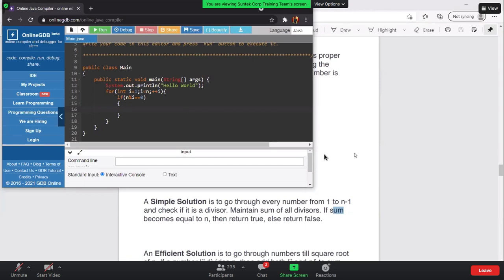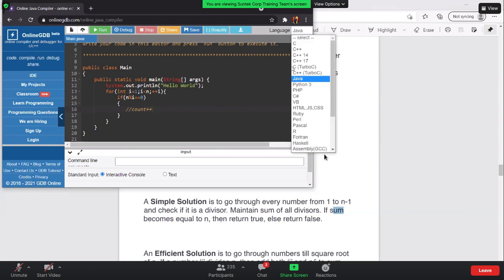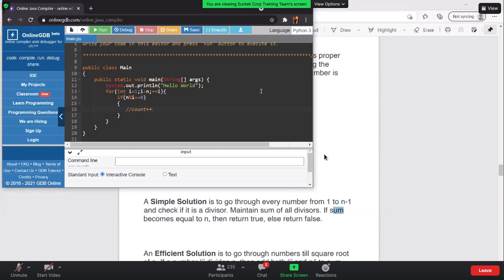Okay, so let me tell you guys, after that, we will find the divisors, and if there is a divisor, we will just increment the count. Right, this is just pseudocode. This is not the actual code that we are going to write. Whatever language you want, I can write it. But here we are not going to discuss the actual code, right? If you write the actual code, you need to write a lot. Here we are going to focus more on the pseudocode, so that you can at least attempt each and every question, right?